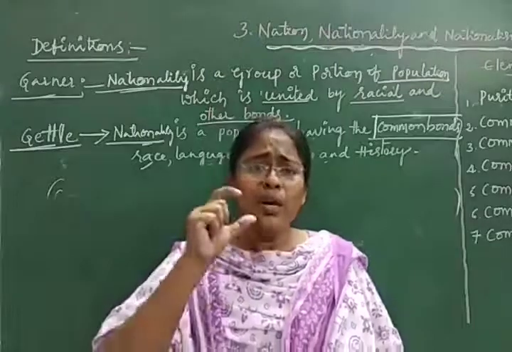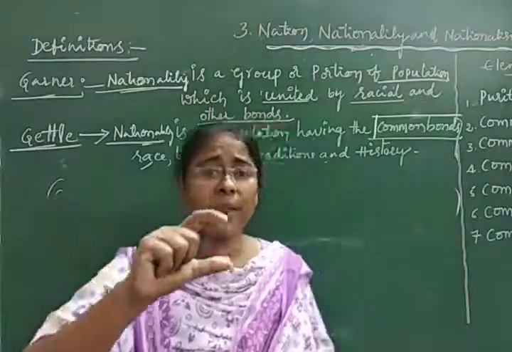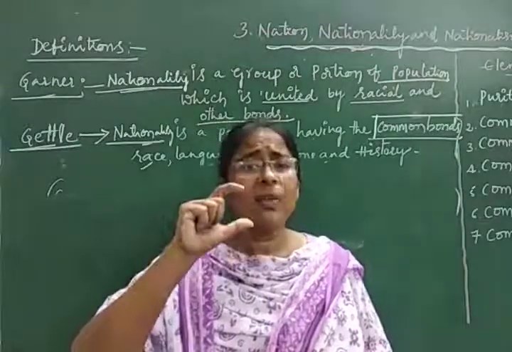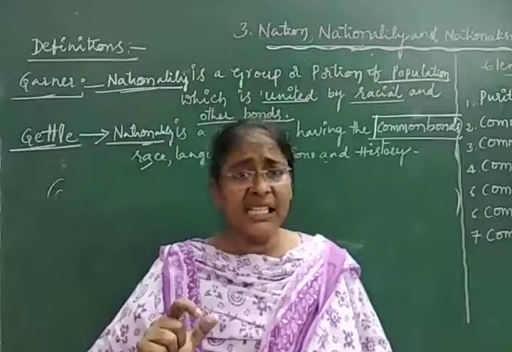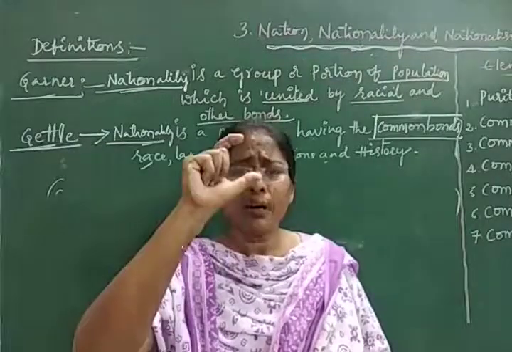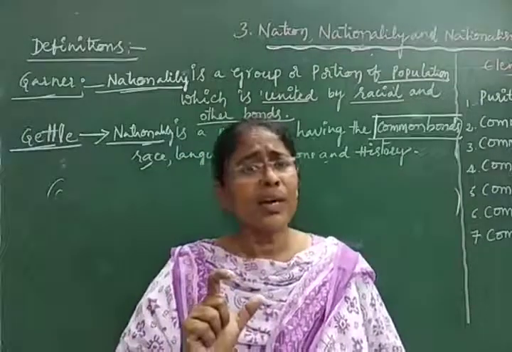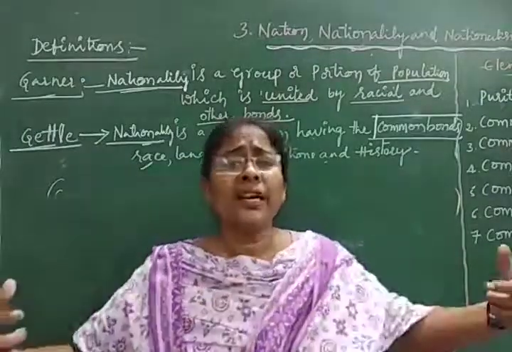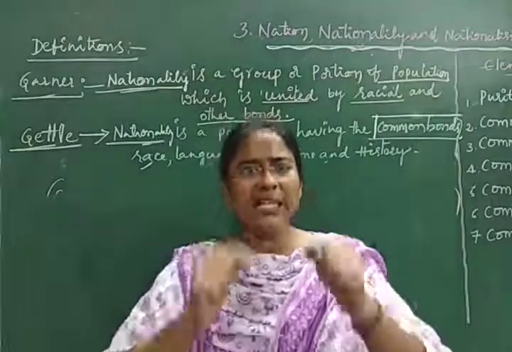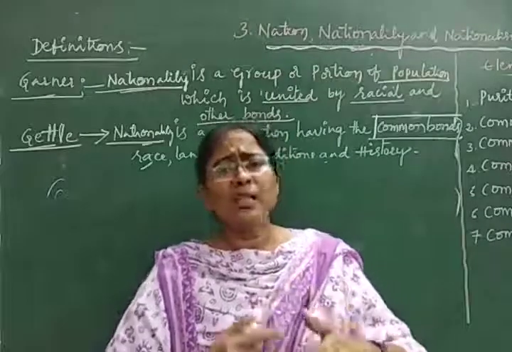You have to remember here the English word nationality originated from the Latin word natio, which means birth or descent. So nationality is nothing but a group of people having common bonds. It leads to unity and oneness among the people. That is the general meaning of nationality.